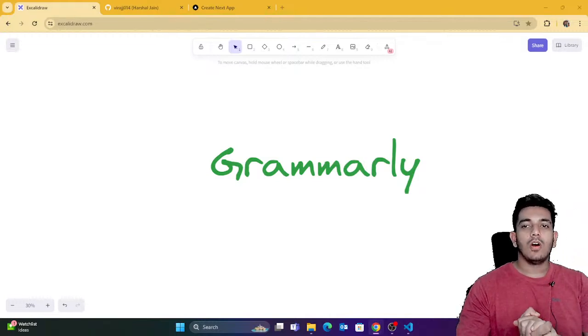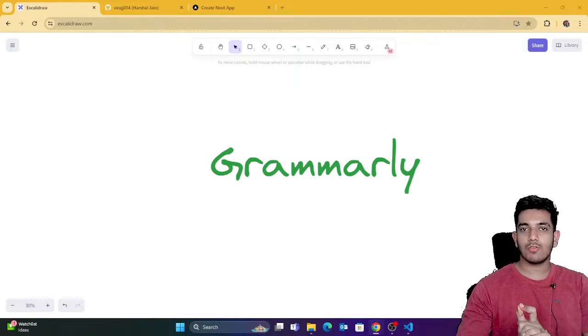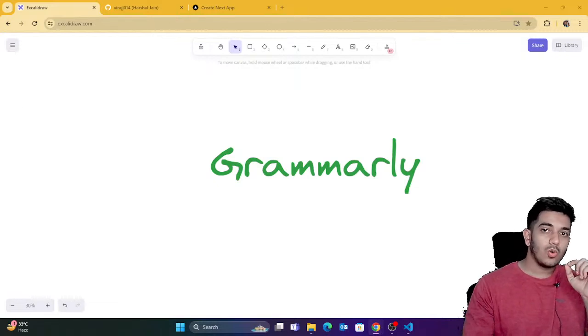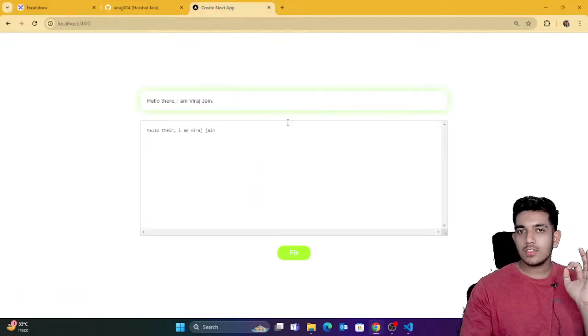Okay. So, first of all, you might have seen Grammarly, right? The purpose of Grammarly is to, first of all, correct your grammar. Second thing is it highlights things, it underlines things. And the third thing is if you want to make things formal, informal, and stuff like that, there are some settings. So basically, that part is not going to be covered today. Which part is going to be covered? Let me just show you. This is the part which is going to be covered.